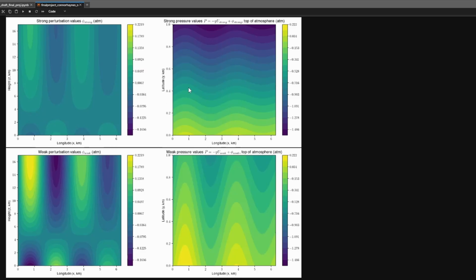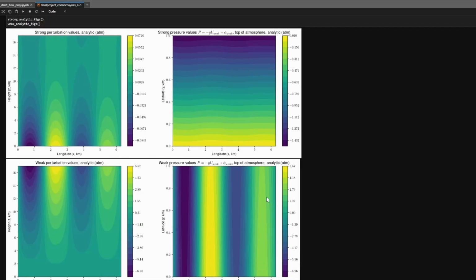Now looking at the strong pressure values, we can see that there is some little waviness across the board. This is more so akin to what we would typically see in a jet stream on, say, like a weather map, a surface weather map. And then comparing that to the actual weak pressure values, we can see that there is a much greater amplitude of the waviness. And again, this is also to be expected when looking at the paper's findings. This further shows the idea that weak winds help waviness and meandering of the jet stream itself. Now we're looking at the actual analytical figures for the analytical method provided also by the paper.